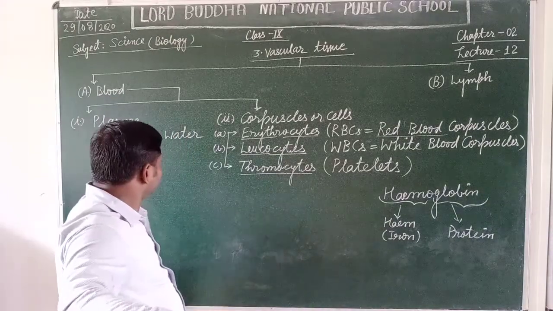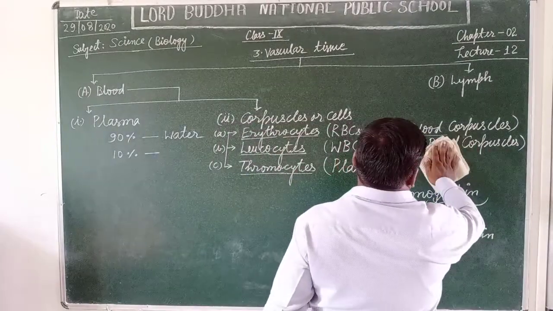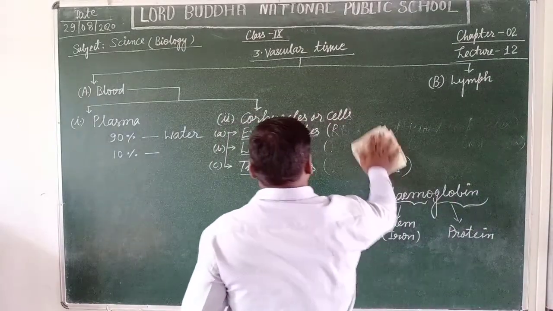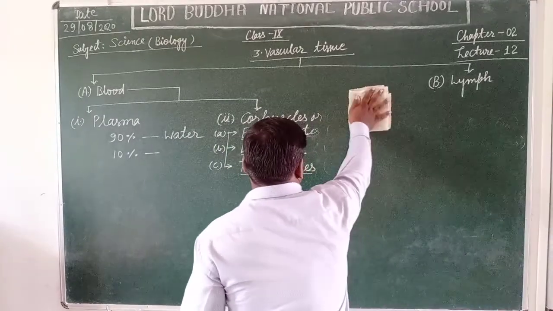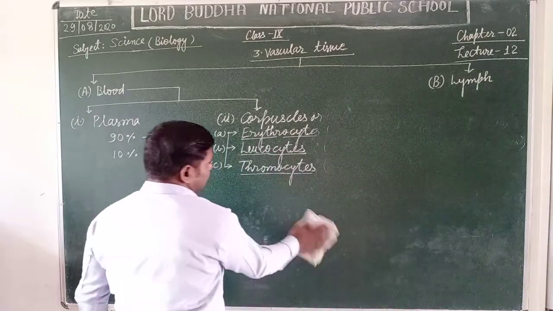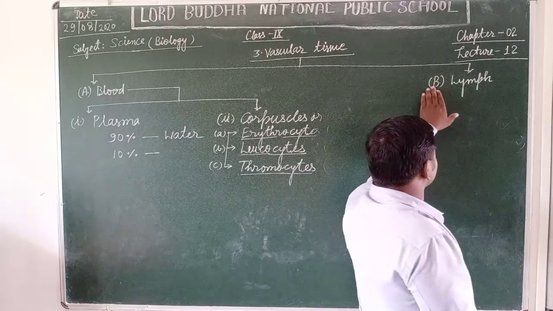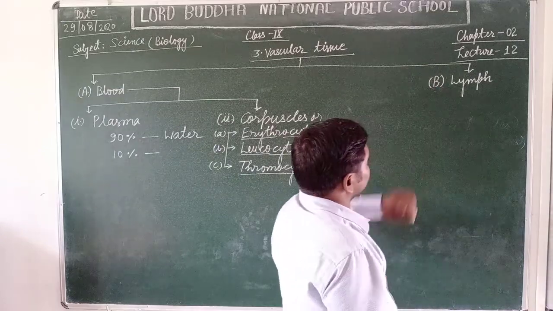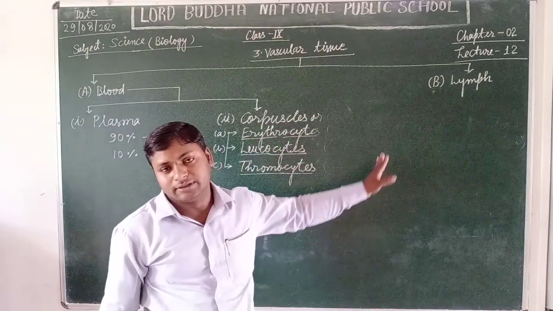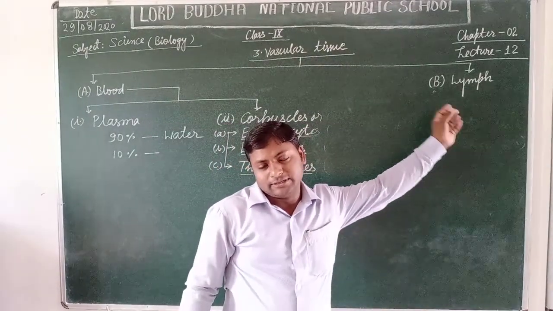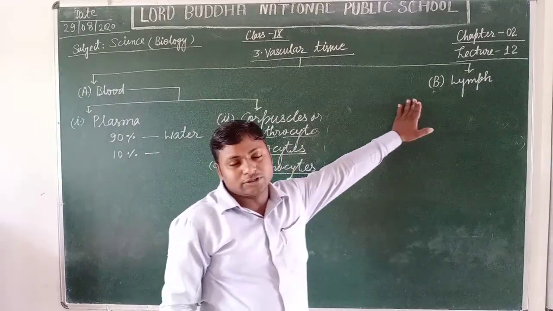Now, students, we are going to discuss another type of vascular tissue, that is lymph. Lymph is just like the plasma of blood because it is an intermediate kind of fluid connective tissue that helps in the transportation of various kinds of substances to tissues and other body cells where the blood cannot pass through the vessels.